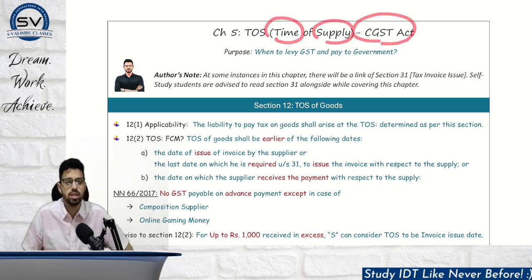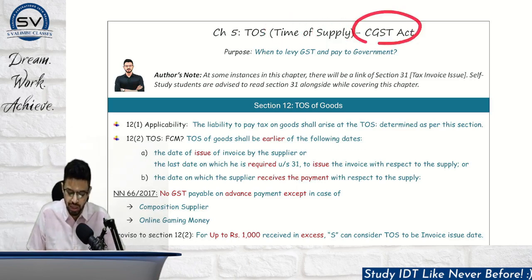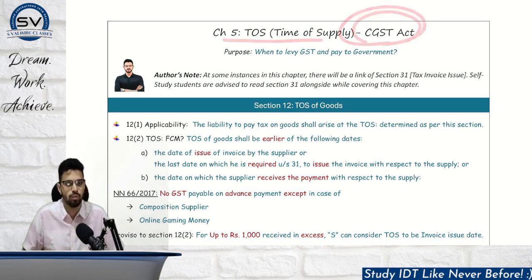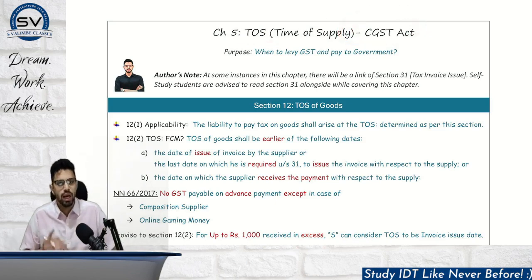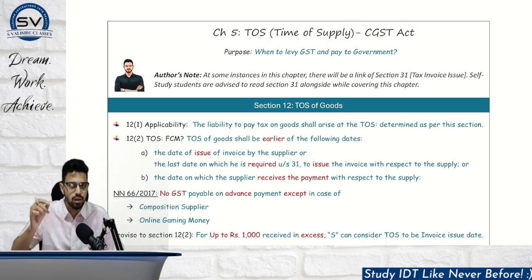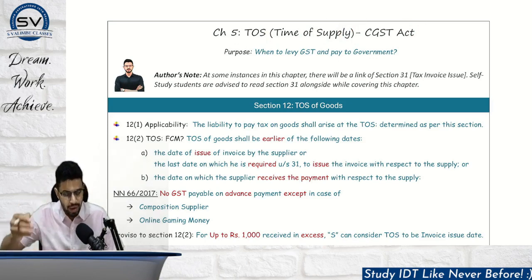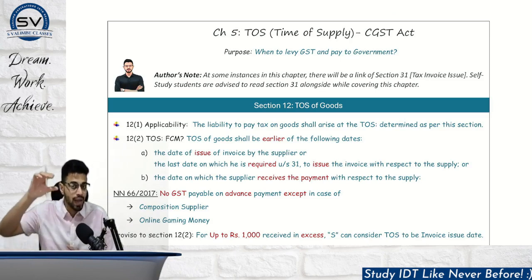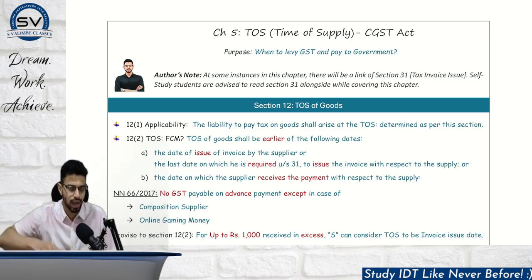Now please understand what is the context of time of supply. First of all, the chapters, the sections that we are studying are from CGST Act, not IGST Act. Time of supply basically determines the liability date. Like for example, whichever the time of supply date will be, accordingly in that month's return I have to pay GST, right? One question is whether GST will be leviable or not. For that we have covered various types of chapters like supply, exemption.